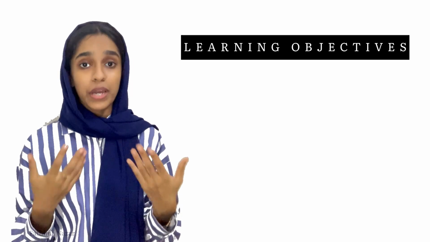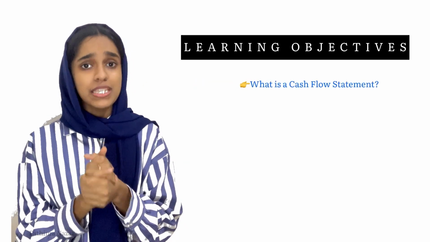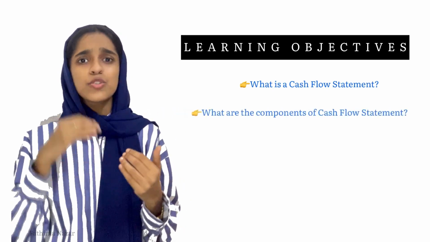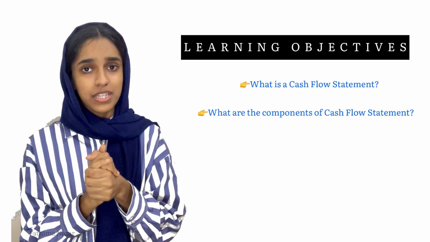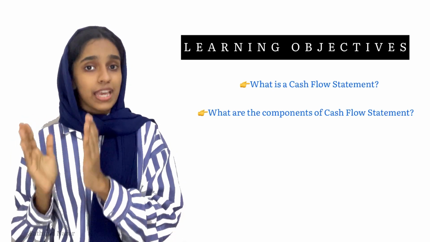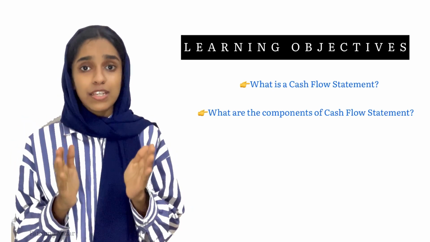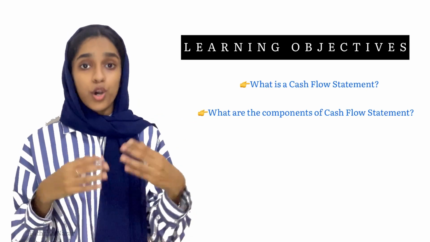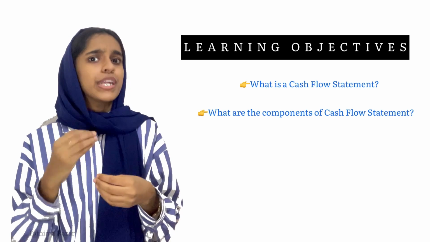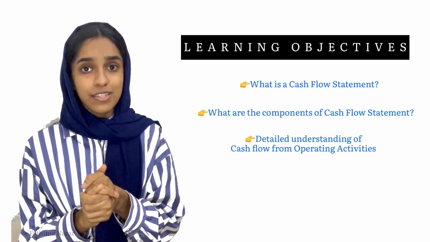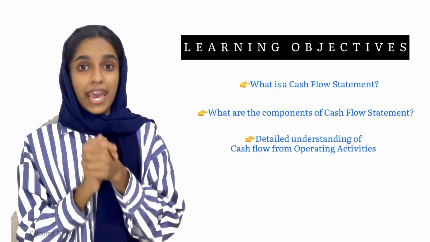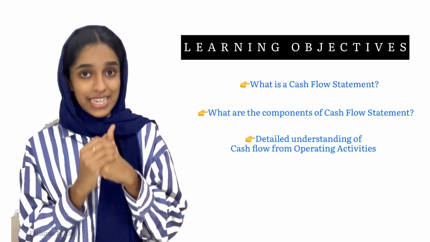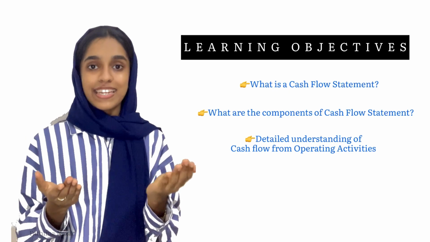Firstly, we'll have to identify what a cash flow statement is and why it is used. Then we'll look briefly into the 3 different parts of the cash flow statement. Firstly, the cash flow from operating activities, the cash flow from investing activities, and the cash flow from financing activities. Also, we'll look a little deeper into the first part, that is cash flow from operating activities, and the 2 different methods for deriving it, that is the direct method and the indirect method.